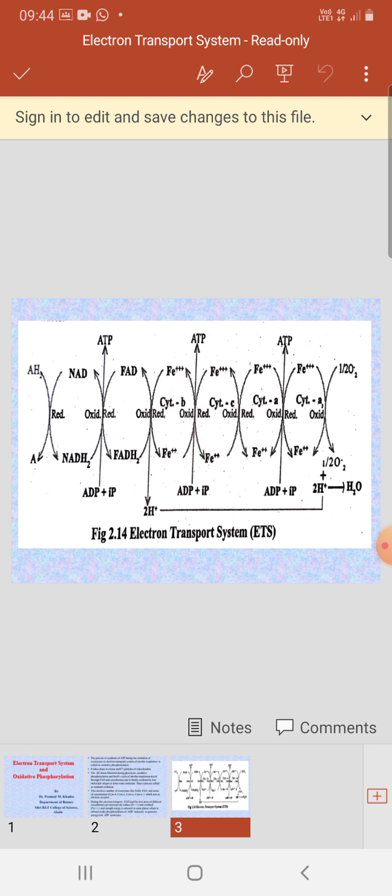That is why the process is called oxidative phosphorylation. And so here is the completion of the electron transport system.